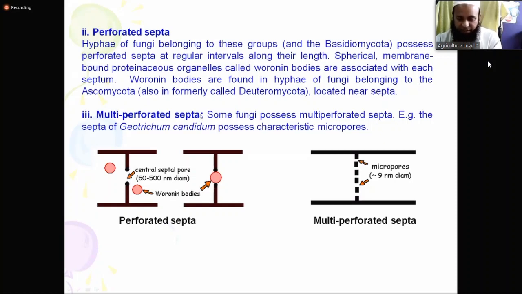So, multi-perforated septa. Some fungi possess multi-perforated septa. The septa of Geotrichum candidum possess characteristic micropores. Here you can see an example, Geotrichum candidum. You can see the septa contain many pores.